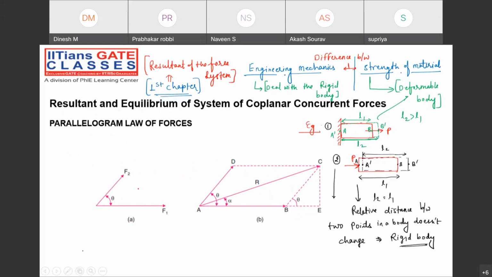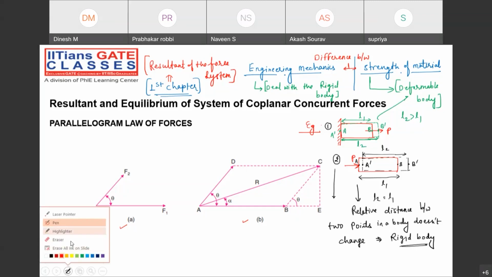Just make this diagram. Make both the diagrams. Does anybody know about the parallelogram law of forces? Tell me, guys. And why are we using it?